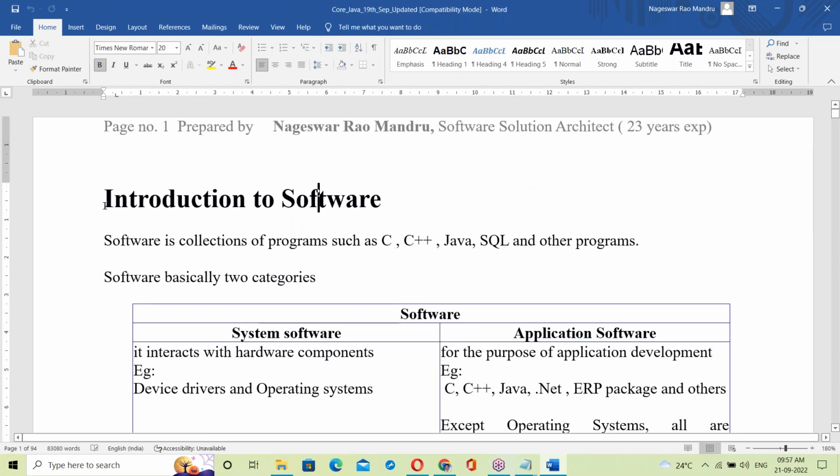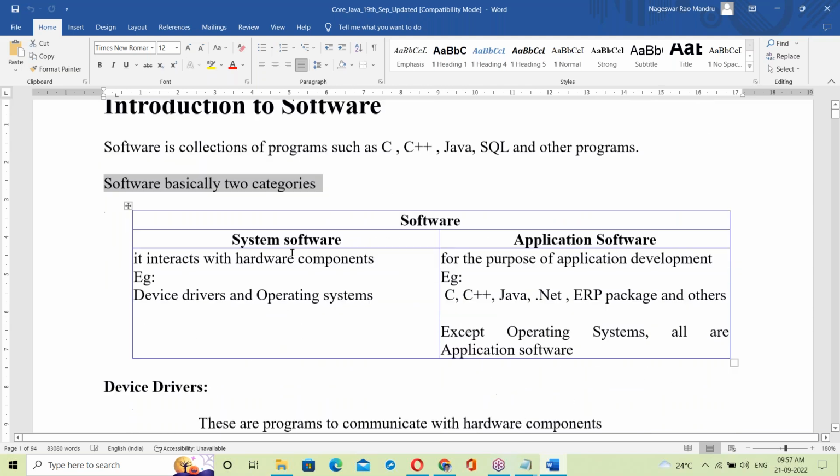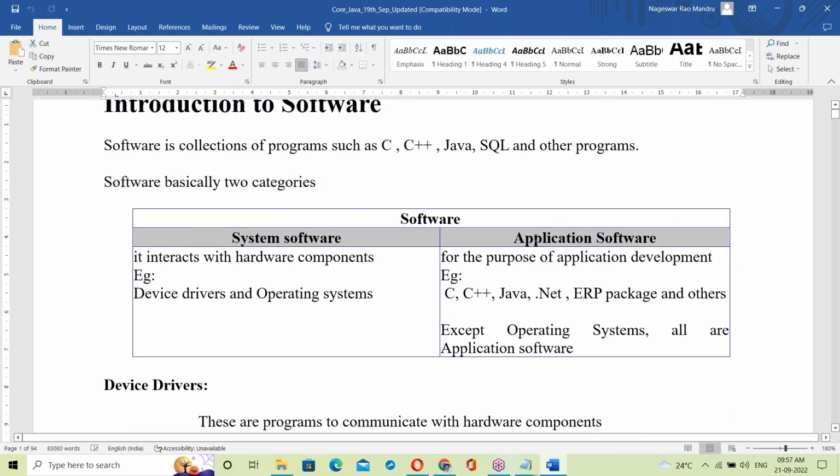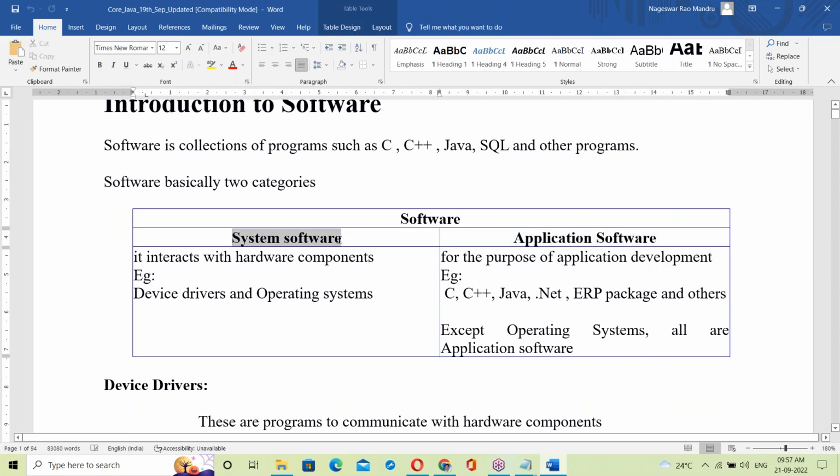Today's topic is software. Software is a collection of programs, such as C, C++, Java and others. Software has basically two categories: system software and application software. System software interacts with hardware components, for example device drivers and operating systems.